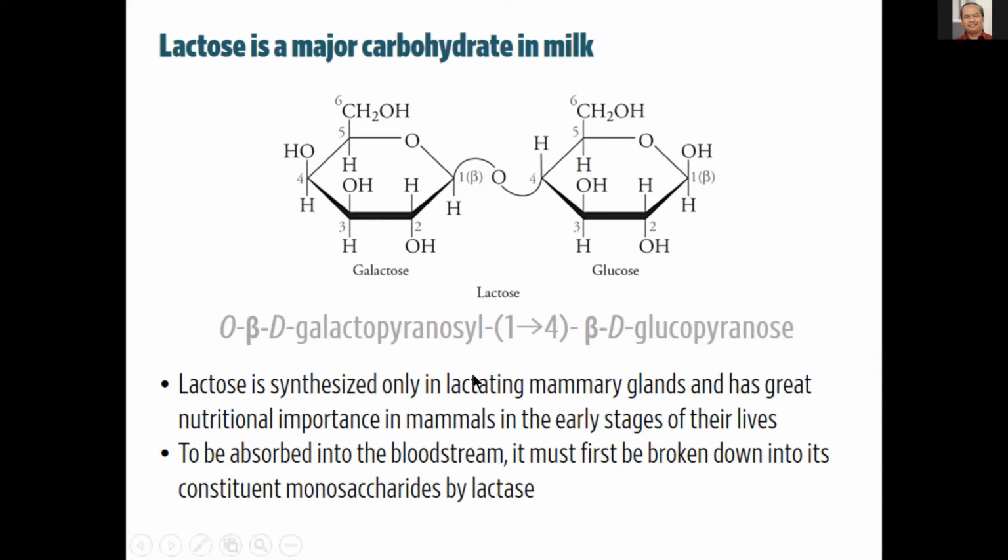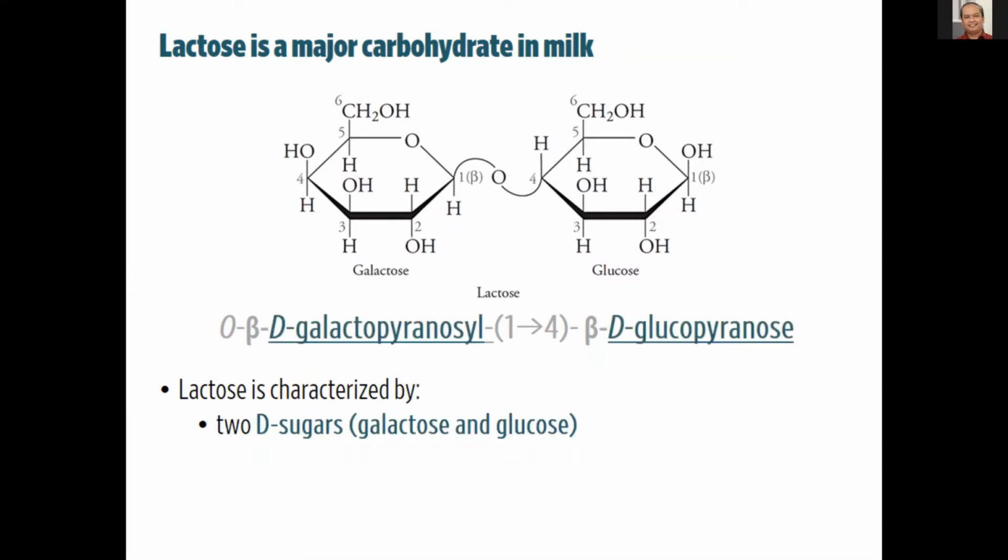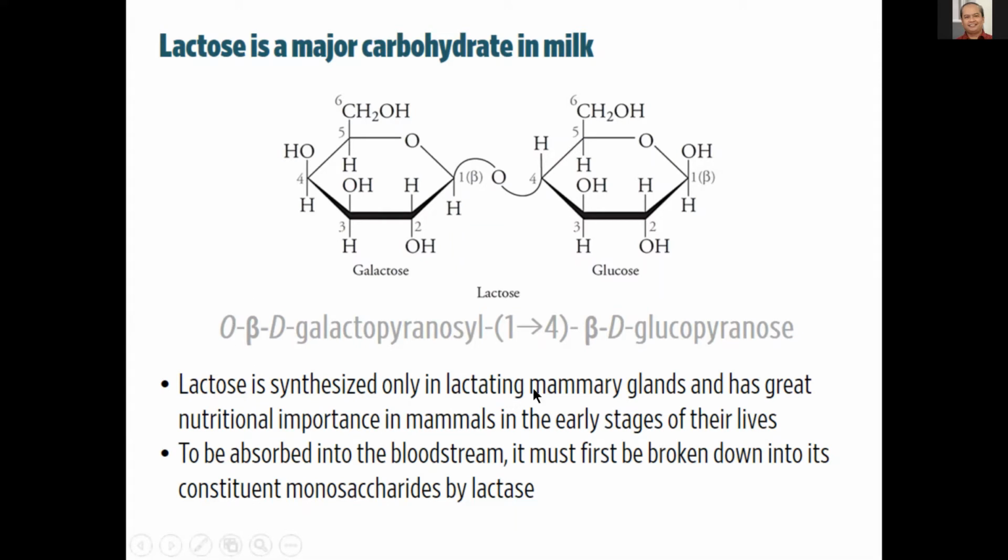Okay. So for lactose, it's a sugar that's found primarily in milk, and it's the major carbohydrate in milk, and it's produced only in lactating mammary glands. And this lactose as a disaccharide needs to be broken down into its component sugars before it can be absorbed into the bloodstream. So this is the systematic name for lactose, and we'll see how we go about this systematic naming.